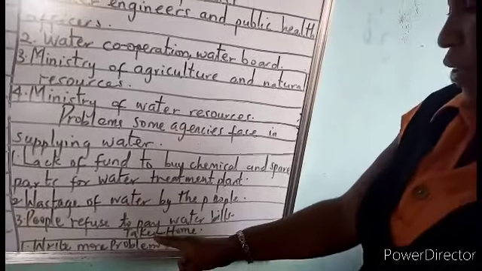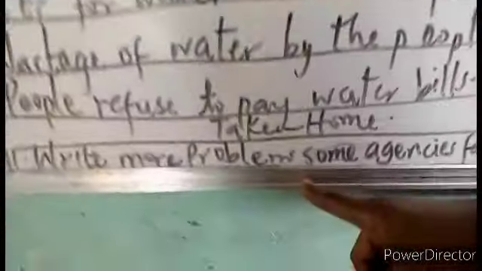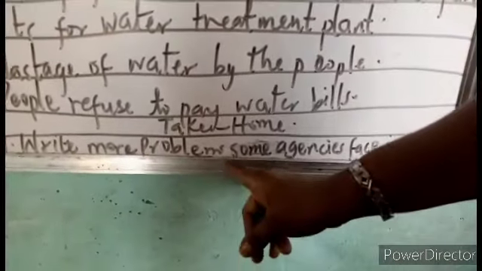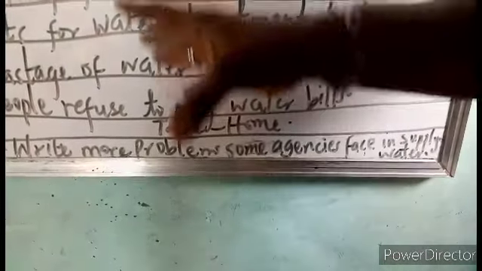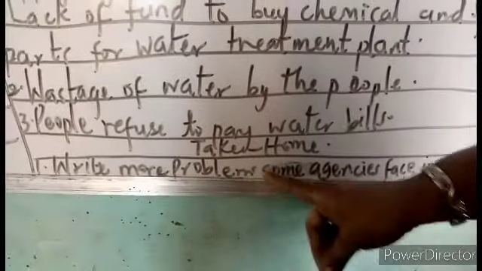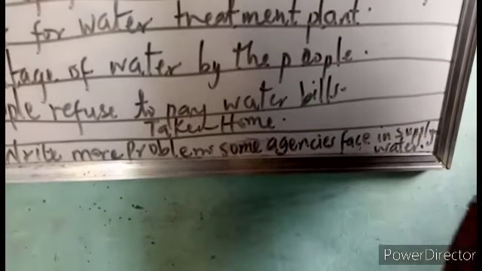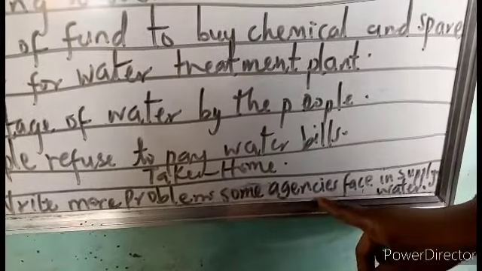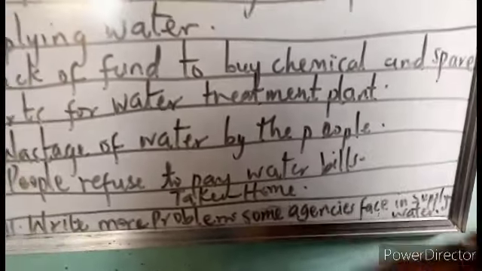So with this, I would like to give you a take-up. Write more problems some agencies face in supplying water. Write more of it aside from the one I've given you. Give me more on your own. You can mention like 5, like 10, or 20, as much as you can. Just give me the problems they face in supplying water to rural areas or urban areas.